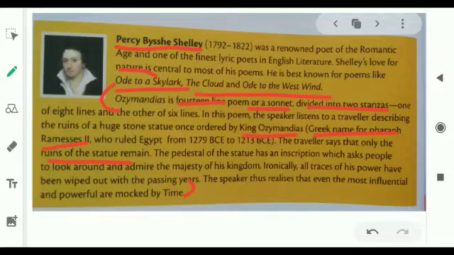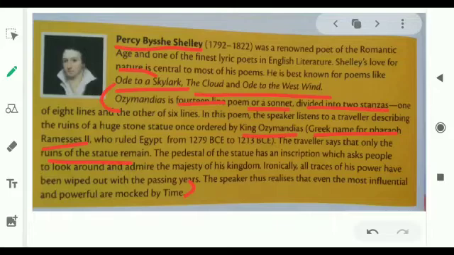Now, next what the traveler tells the poet is that on the pedestal of the statue it was written that you must come over here and admire the majesty of my kingdom, that is the kingdom of Ozymandias. Look how great I am, my work is so good and all. But what has happened? He made the statue just to remain immortal. But time has taken away all his power. He's just lying in pieces in the desert and no one is there to ask who you are.